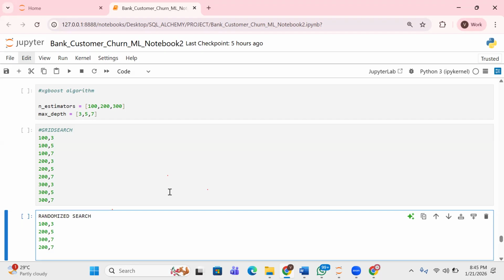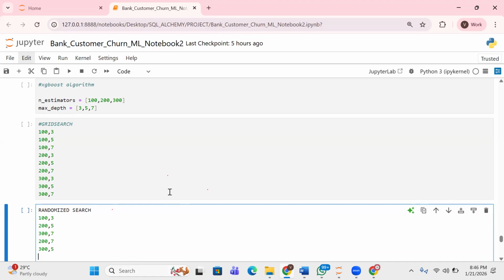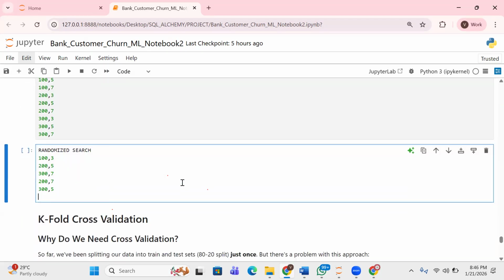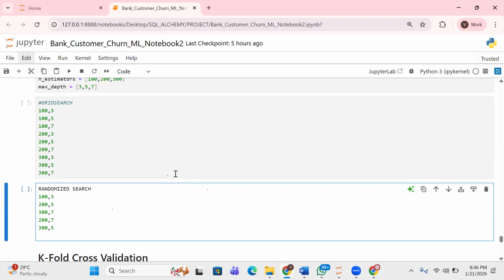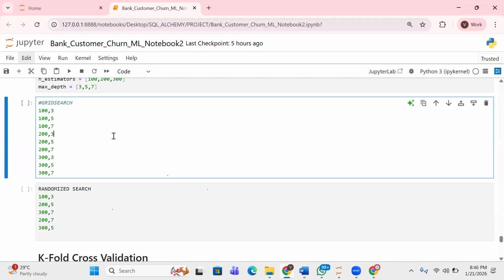Let's say at the end of the day, it picks 305. I'm giving an example. Let's say it now picks 100. Now you can see this. It's just picking at random. So it does not try everything. Unlike grid search, which tries every possible combination, randomized search picks at random, then tries it.